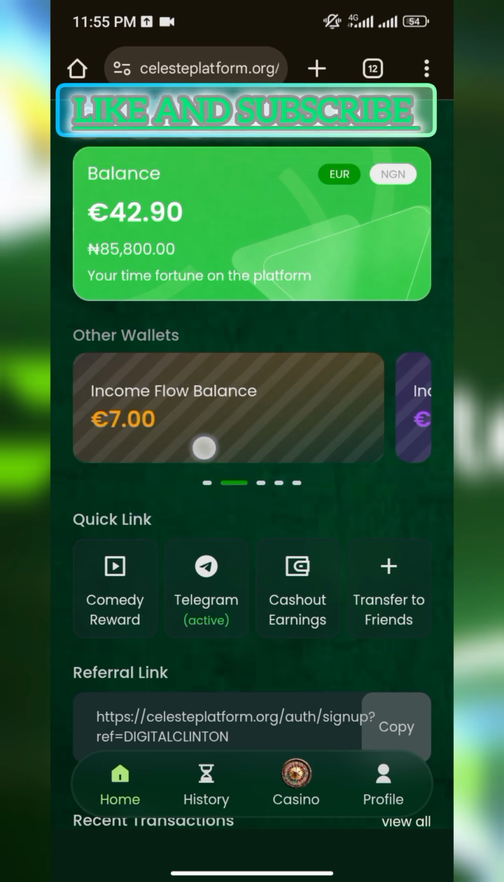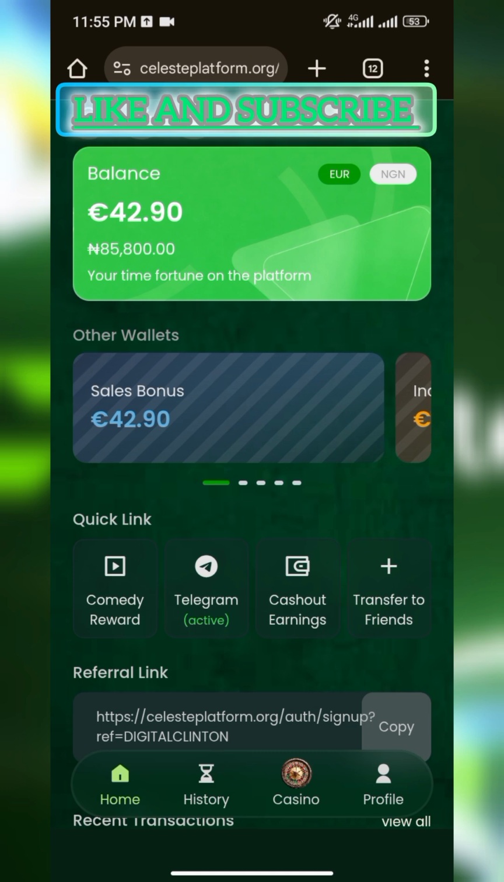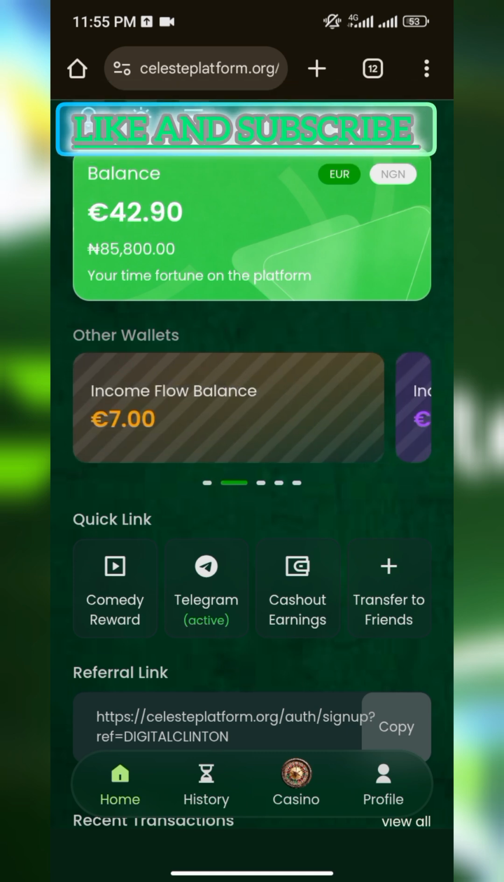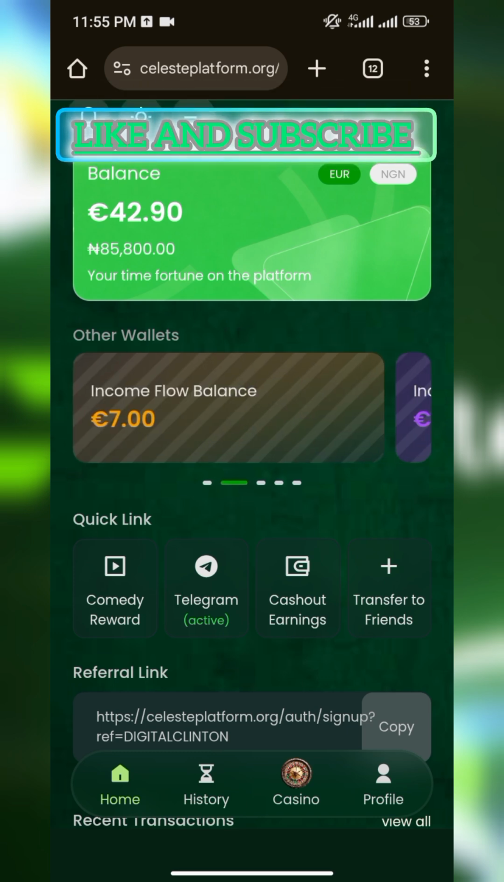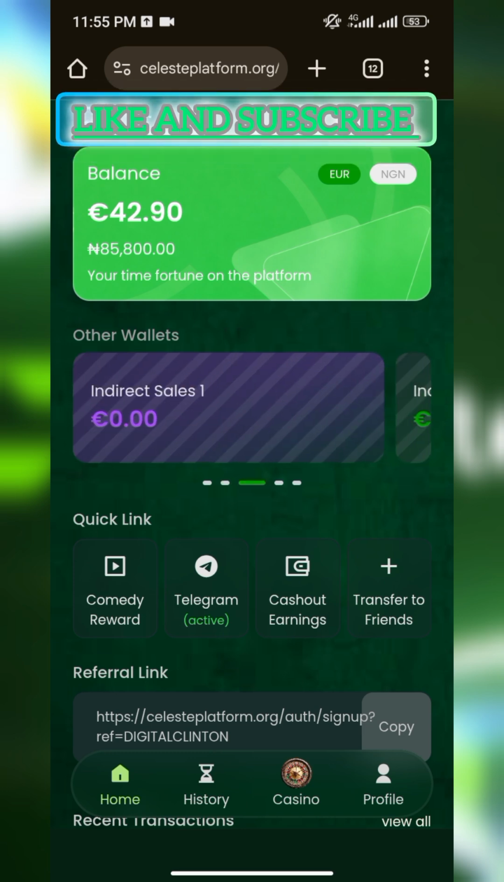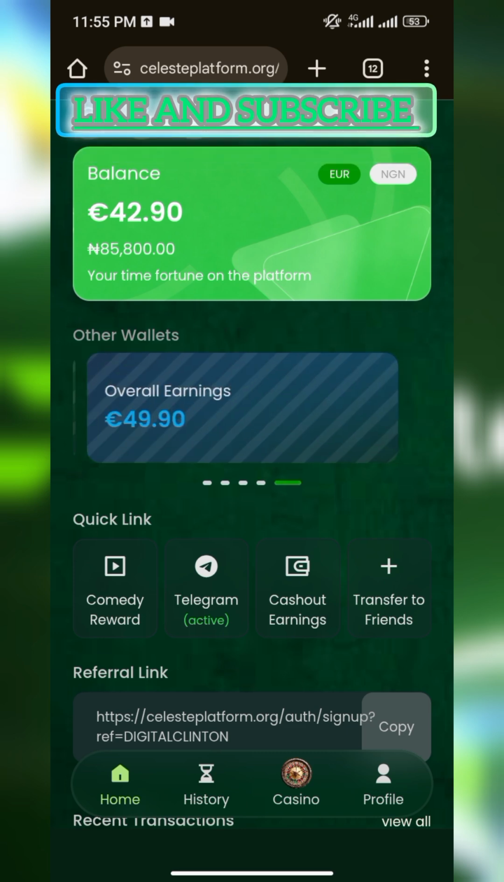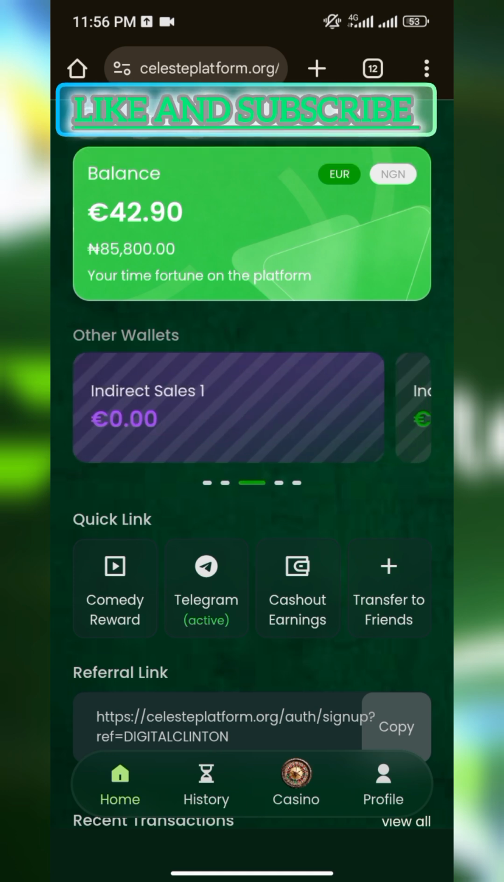Okay, so as you can see here, this is my available balance, this is where it's going to reflect. And I've been getting a series of questions. Okay, why is it that I'm earning and it's not reflecting here? So I made a video explaining how this balance works. Once you earn on the tags, it goes to a different balance. Once you earn from invite or referrals, it goes to a different balance. Once you earn from indirect sales 1 and indirect sales 2, all of them go to different balances, and also your overall earnings go to a different balance. I've made a video concerning that, so go and watch it.